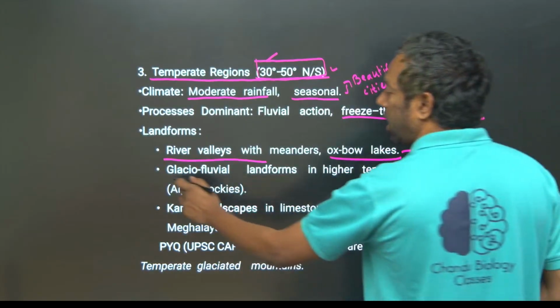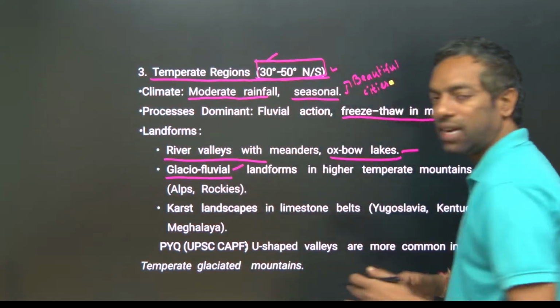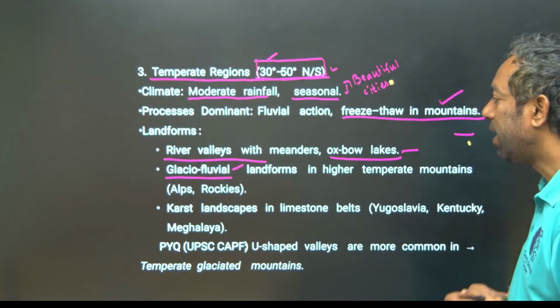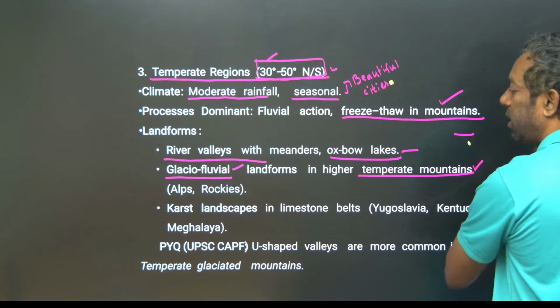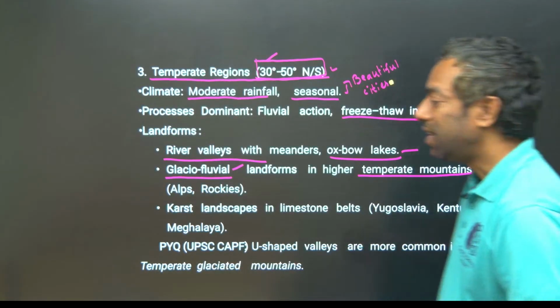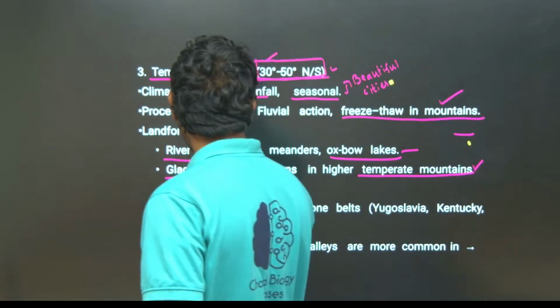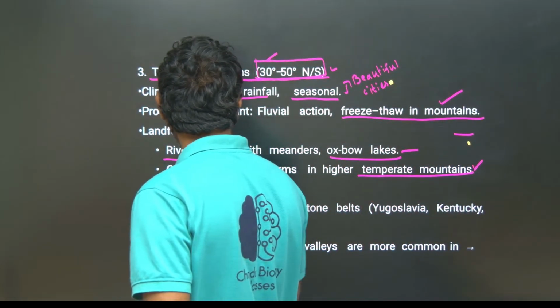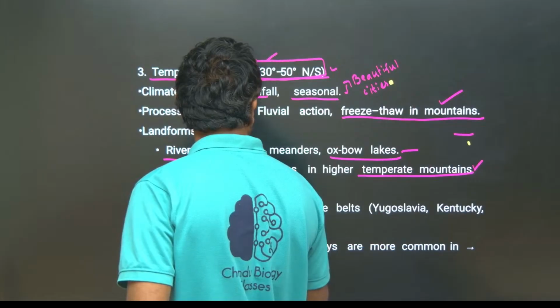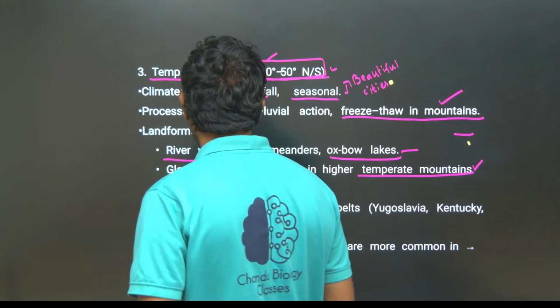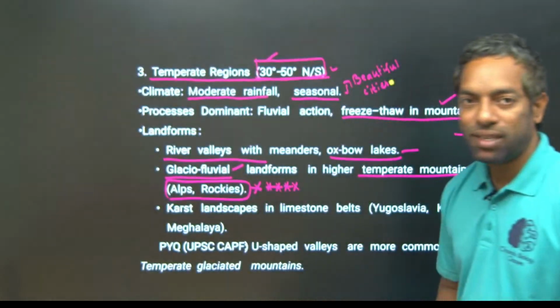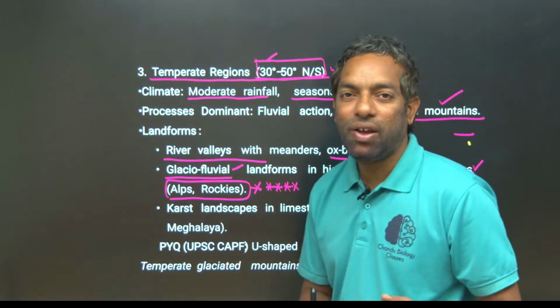Because glaciers melt and form rivers. That is temperate mountains, Alps and Rockies. This is important.